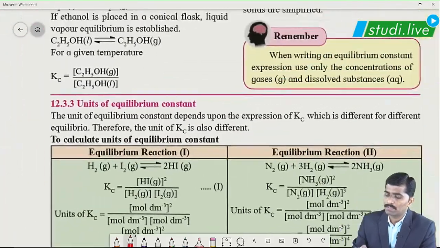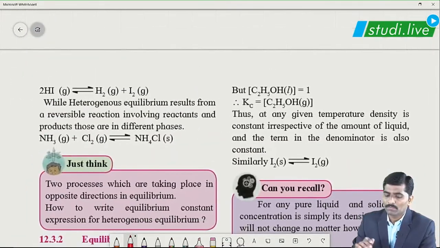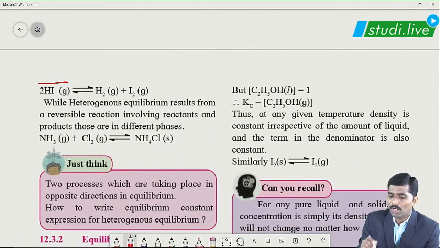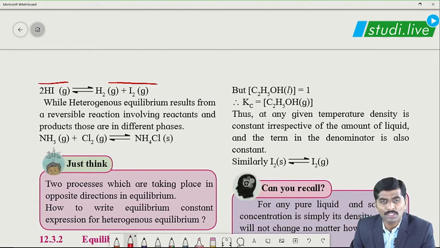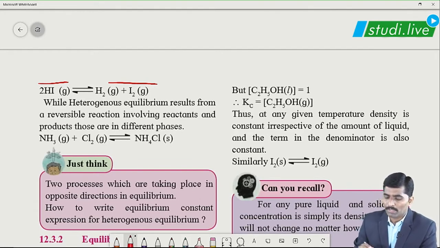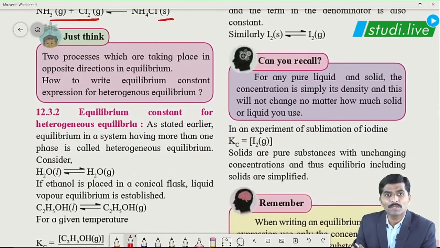With examples, we can see over here. Whenever all reactants and products are present in the same state of matter, it represents homogeneous equilibrium. Whenever reactants and products are present in different states of matter, it represents heterogeneous equilibrium. I hope you get these two types of equilibrium very well.